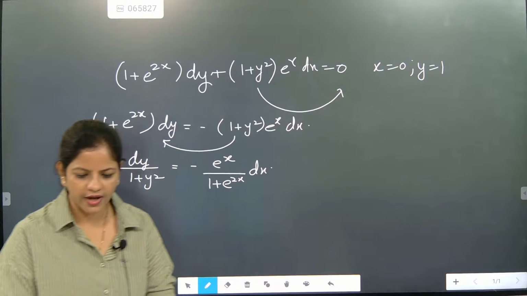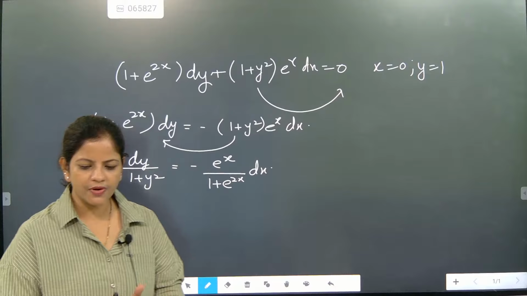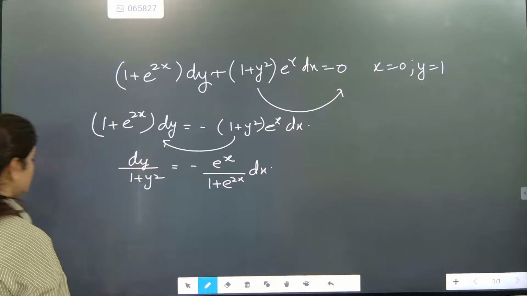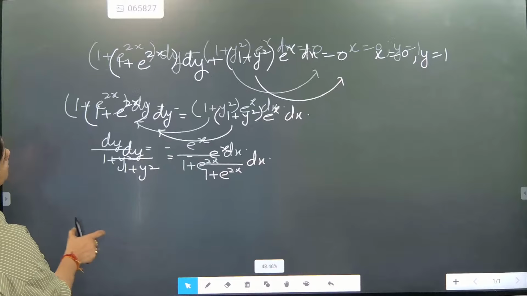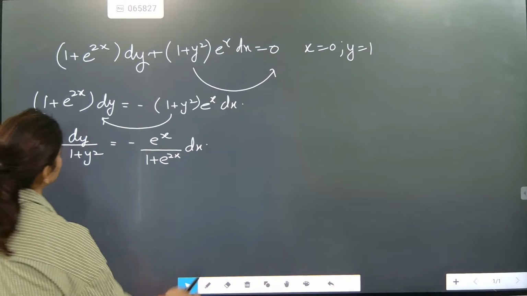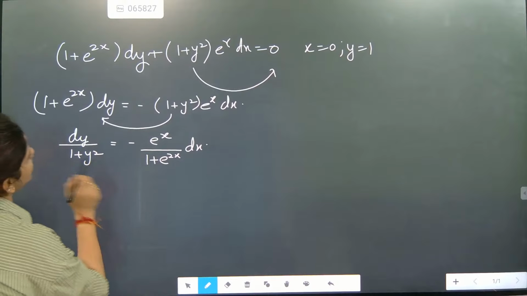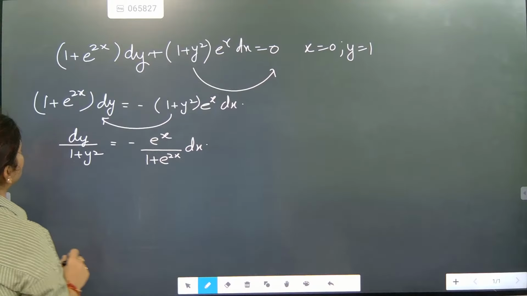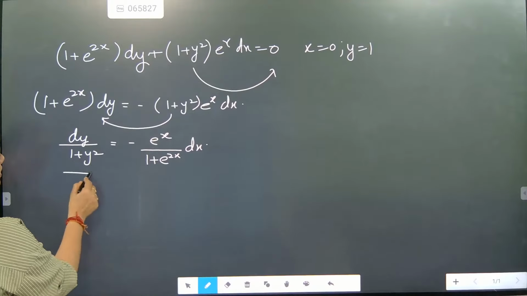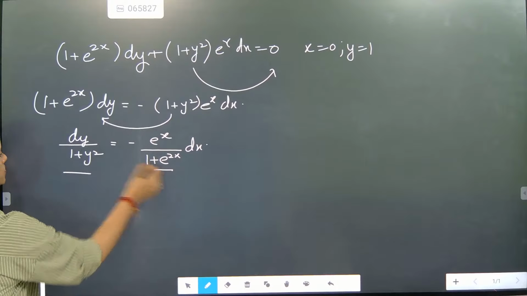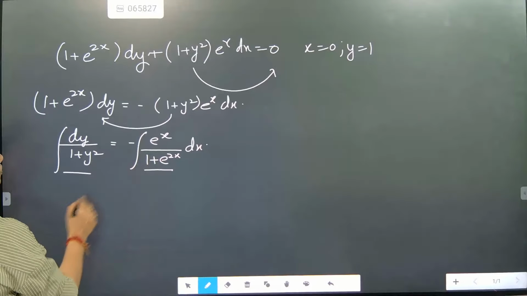Tan inverse y plus tan inverse e to the power x is equal to 2 pi. Fine. Let's check this one out. I think this answer may be correct. We solved this question many times. Now look here. If we take 1 plus y square, is any y there? In the question, y is missing. So directly this part and this part, first we will cancel this part. We will take this one. Integration we will put on both sides.